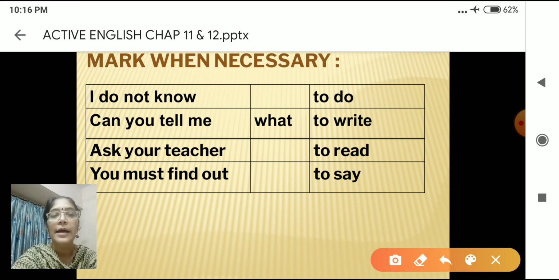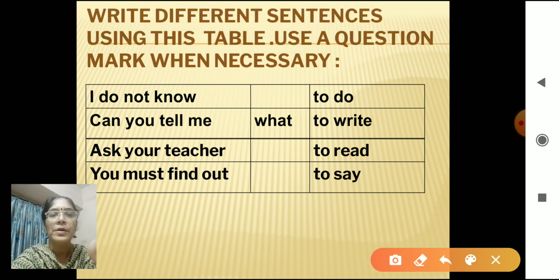I do not know. If I take this first one, I do not know what to do. How will I frame? I do not know what to do. So what is it? It is a statement. So we have to put a full stop. Very good. At the end you are going to add a full stop.